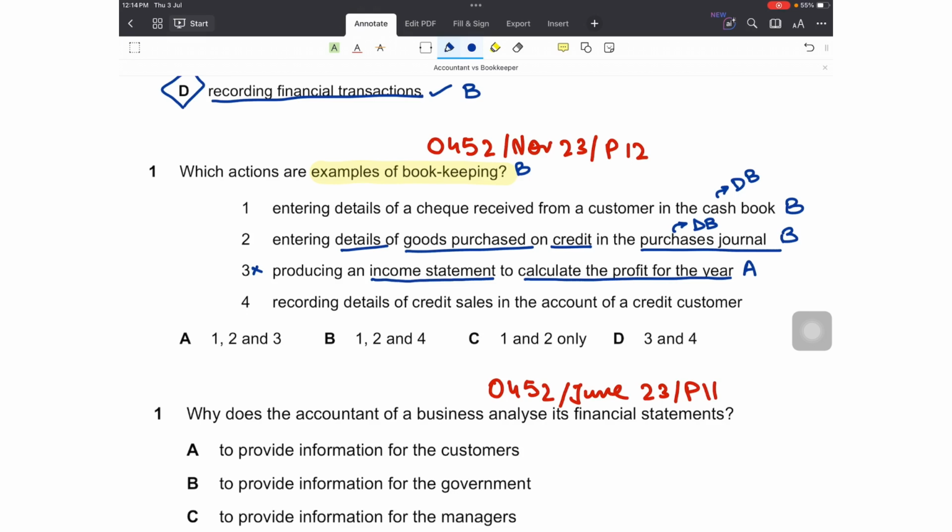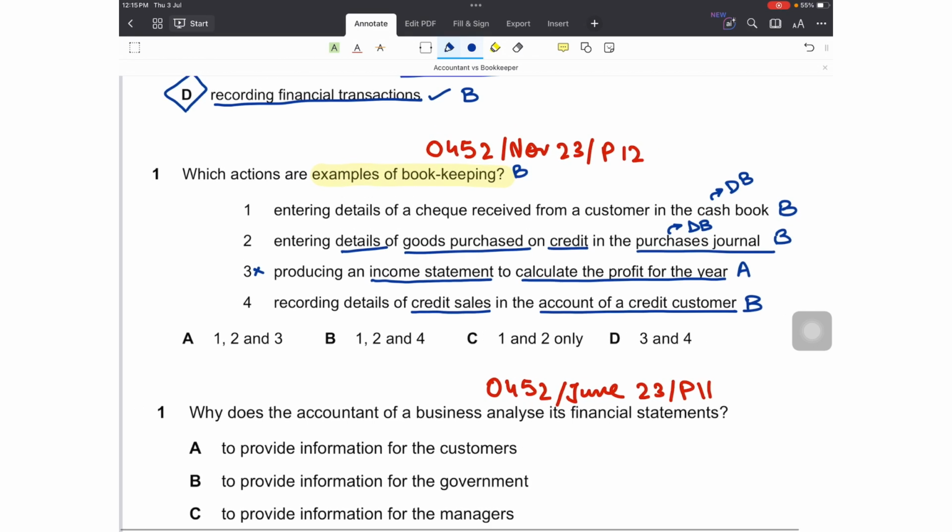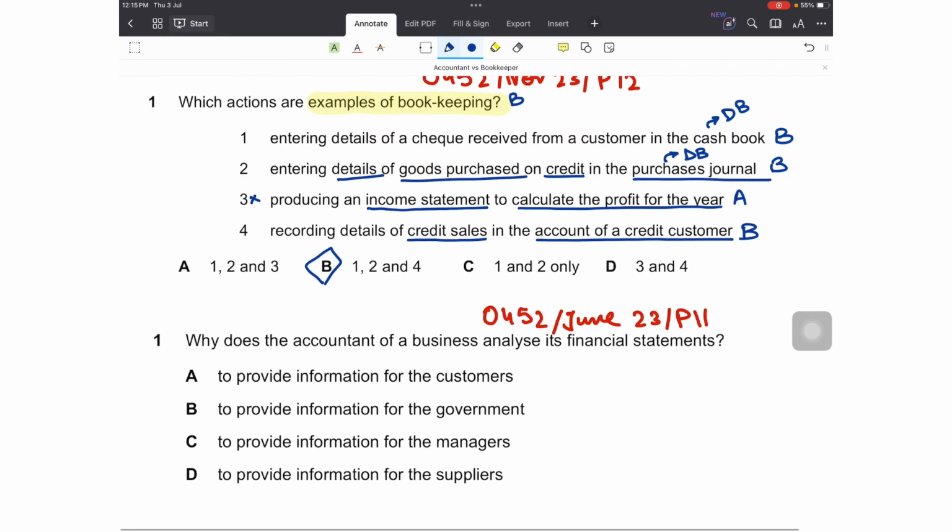4 is recording details of credit sales in the account of the credit customer. Yes, recording credit sales in the account, that is crediting sales and debiting customer accounts. So again, making a journal entry, posting entries from the day books to the ledgers, is a bookkeeper's job. So 1, 2 and 4, option B.